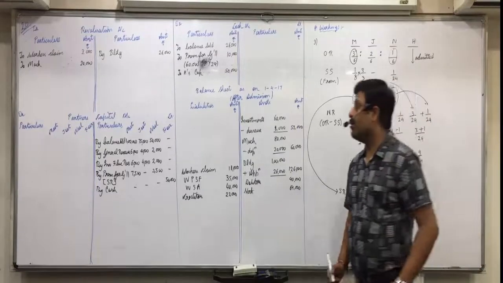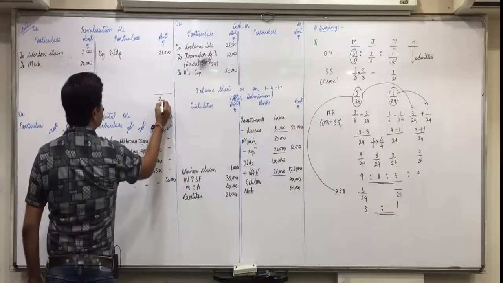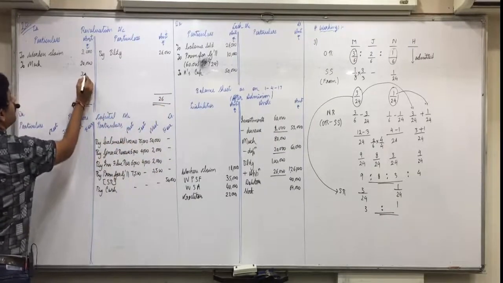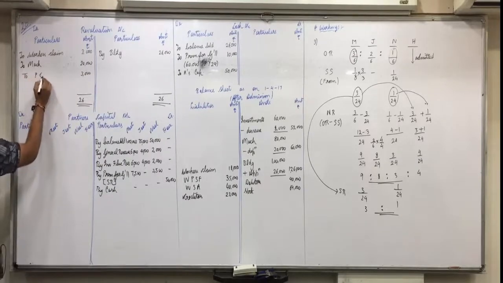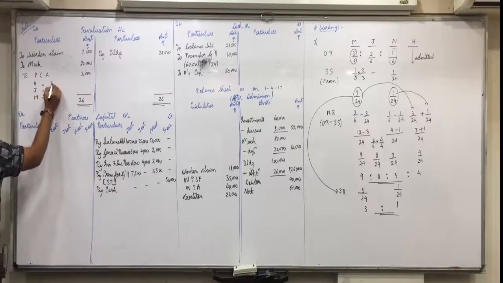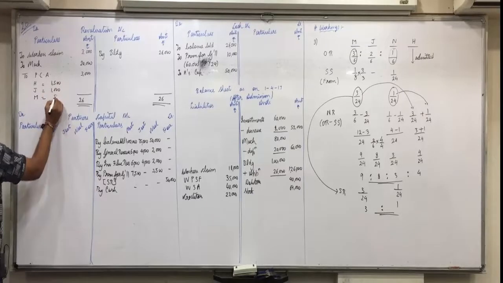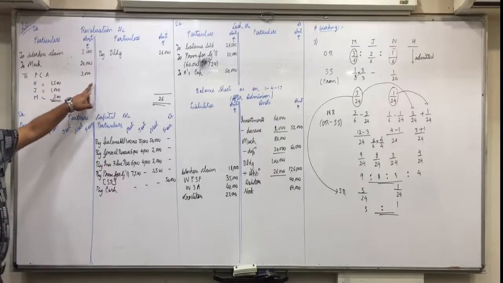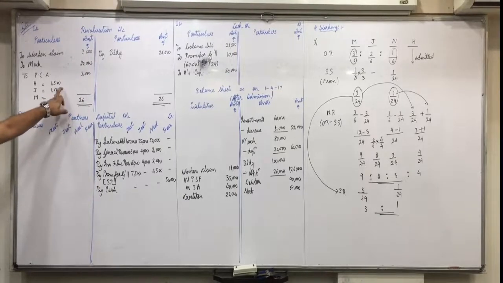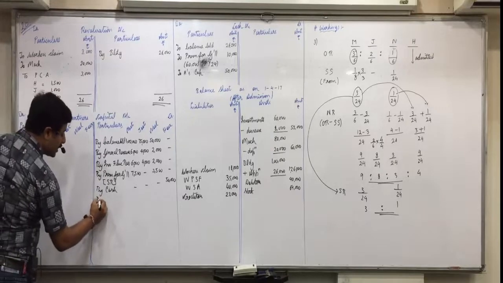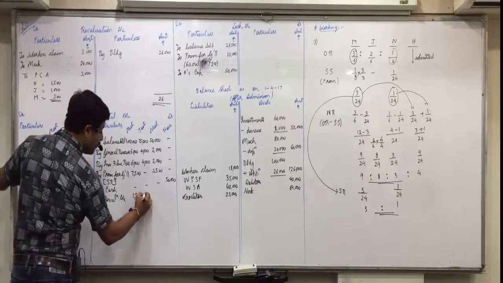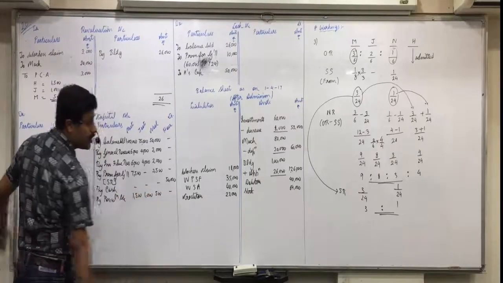Now, balancing: 26,000 minus 23,000, so 3,000 to partners' capital account. The old partners we will distribute in old ratios, so 1,500, 1,000 and 500. That is 3,000 into 3 by 6, 3,000 into 2 by 6, 3,000 into 1 by 6. Write it later, understand the things first. On the opposite side in partners' capital account, by revaluation account 1,500, 1,000 and 500.